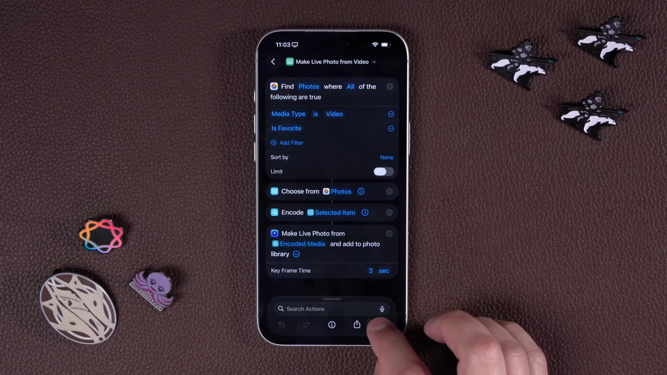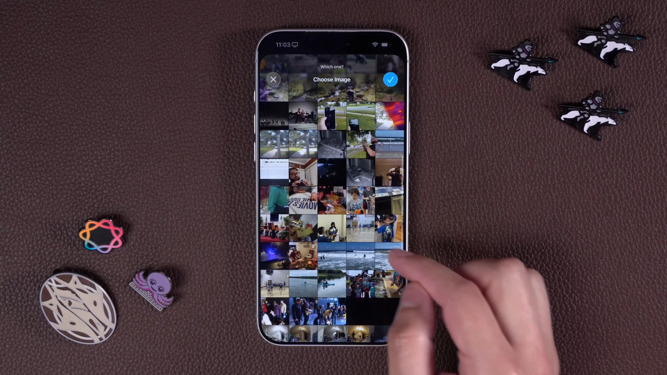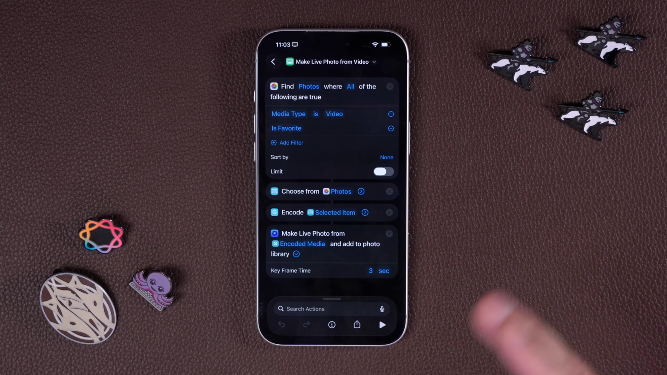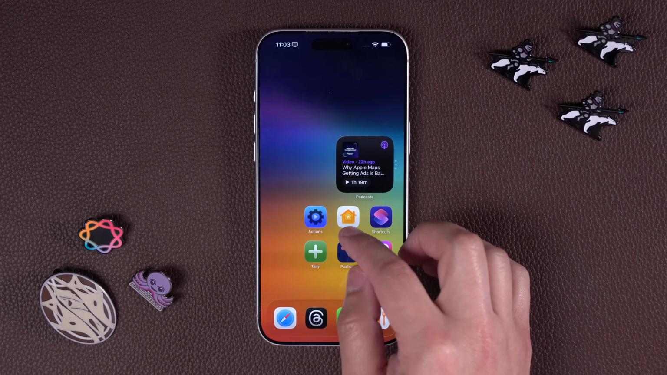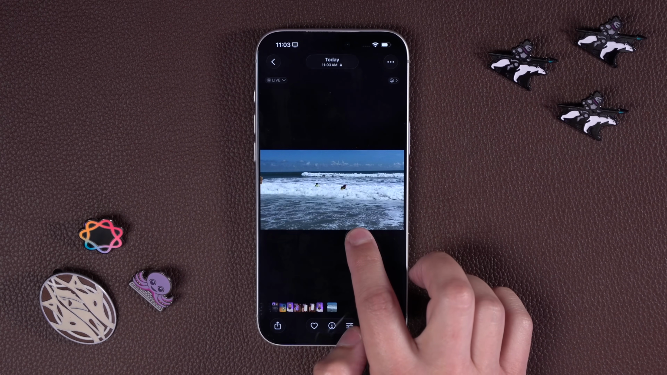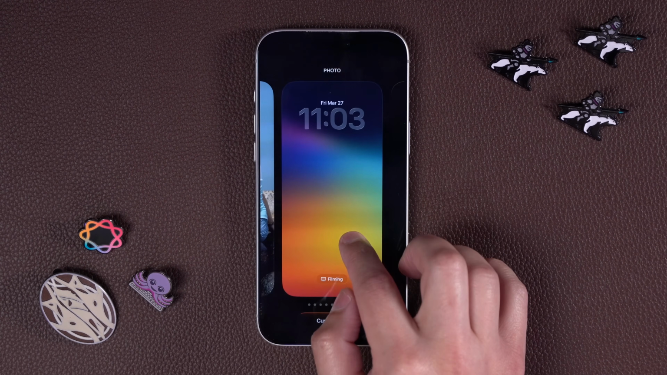And why would you want to make a live photo from a video? Well, I'll show you in a second. Let me choose one of the video files I have here. It's going to encode it and then save it as a live photo back into my photo library. So if I go to my photos, you'll see here the last image that was saved, it's now a live photo, not a video.